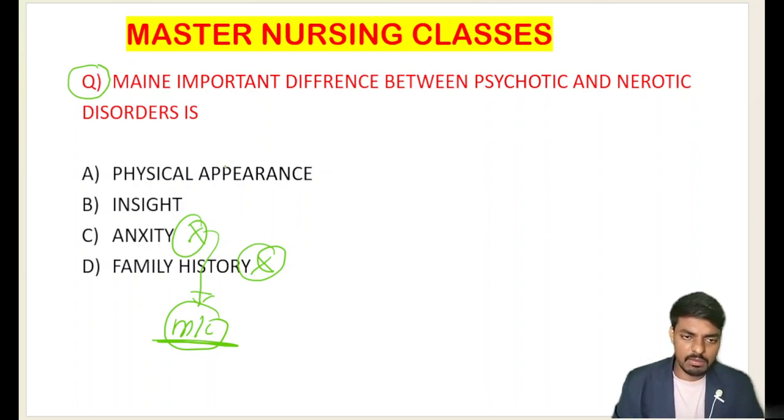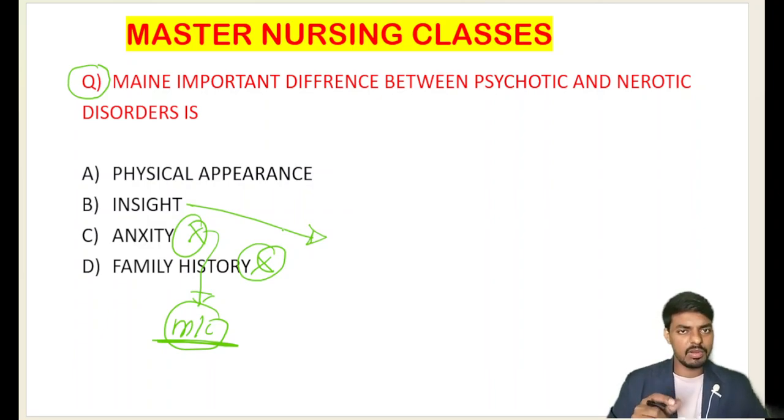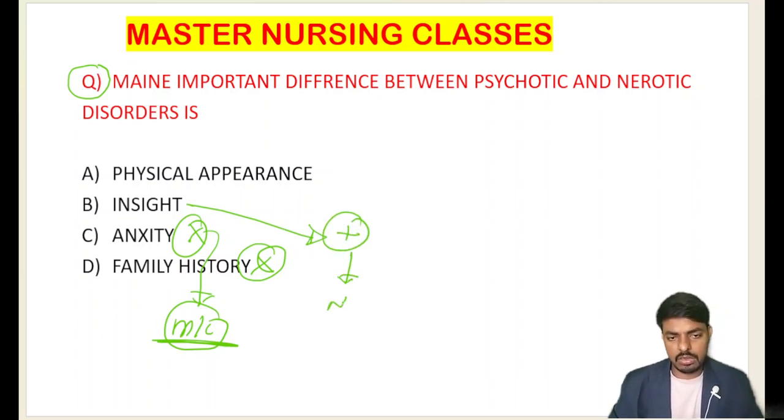And option B is insight. Students, what is insight? Insight is a simple word. If the mentally ill person knows that a disease condition is there for him, if he has self awareness of his own disease condition, it means he has intact insight, that is, the person is aware of his own disease condition. That is insight. If insight is present, we call it a neurotic disorder, not a psychotic disorder.